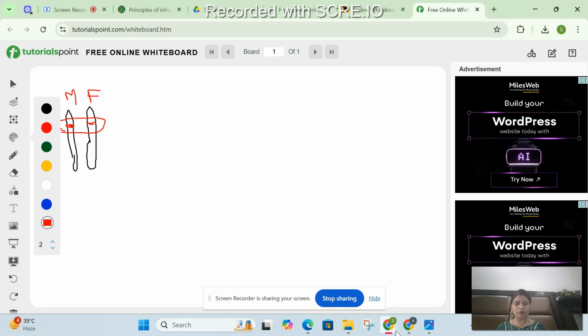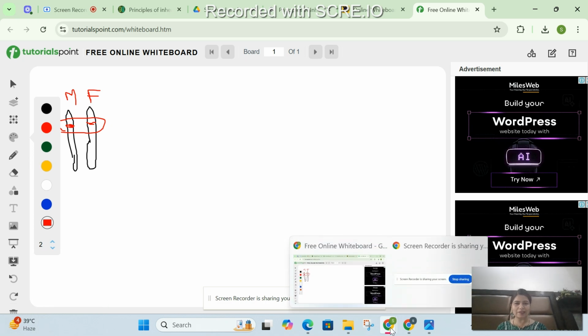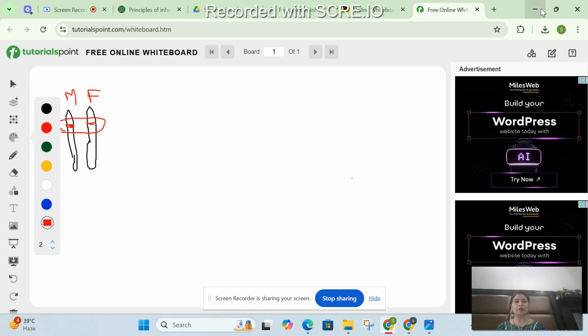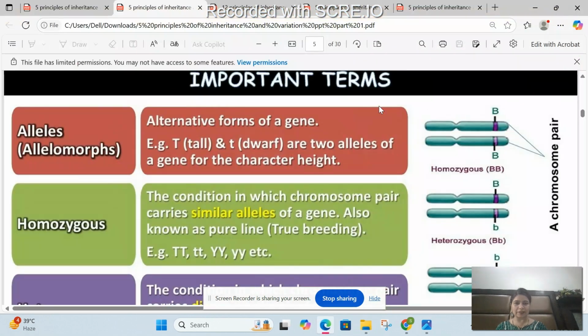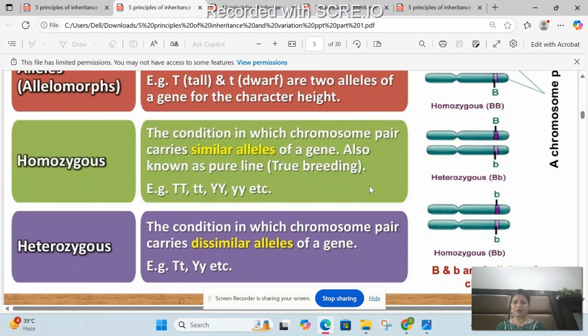So I hope the concept of alleles is a little clear to us. Okay. Moving ahead, we have homozygous. Now, what is this term homozygous? Homozygous. So, a nucleus or a cell which has both the chromosomes with similar genes.